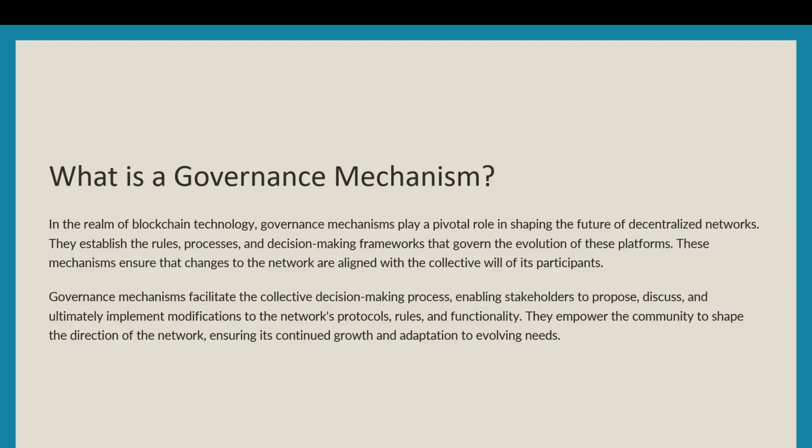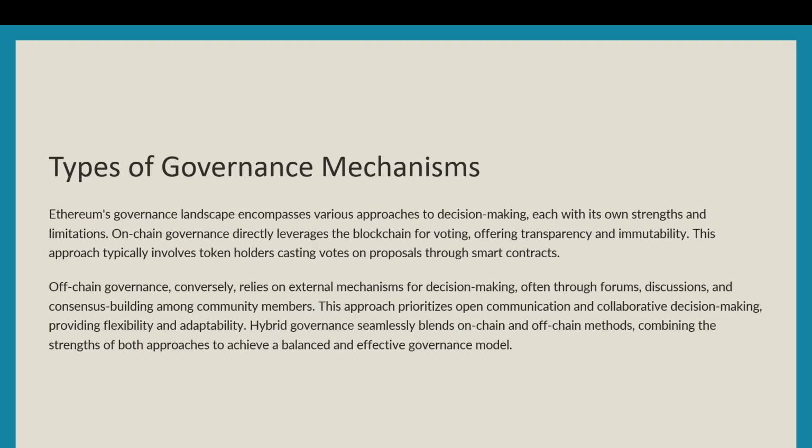Governance mechanisms facilitate the collective decision making process, enabling stakeholders to propose, discuss, and ultimately implement modifications to the network's protocols, rules, and functionality. They empower the community to shape the direction of the network, ensuring its continued growth and adaptation to evolving needs. Types of governance mechanisms.